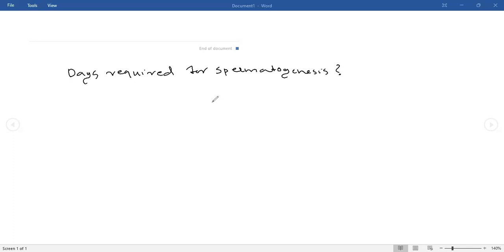The days required for spermatogenesis, for a single cell to become a sperm. Any guess? Give me any guess. What will be the time required for the development of a single cell into a sperm? Any guess?